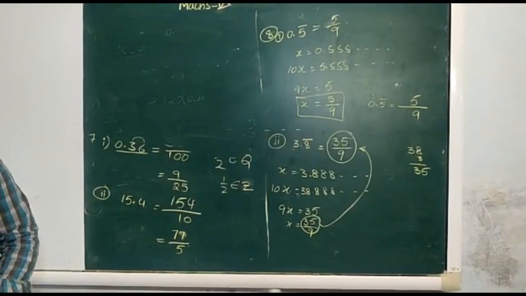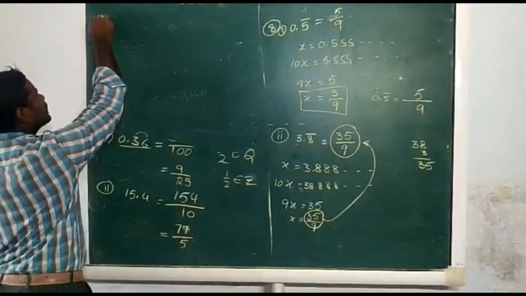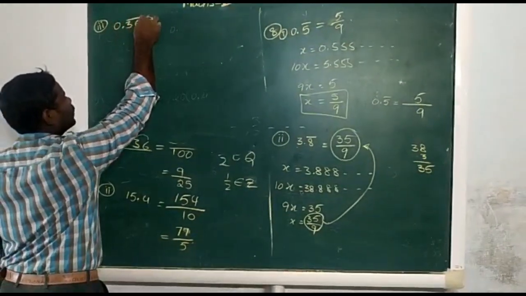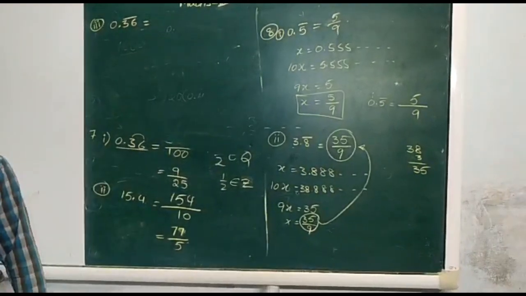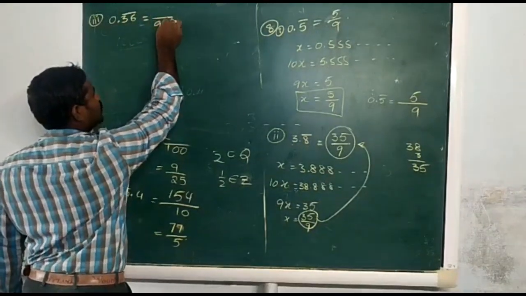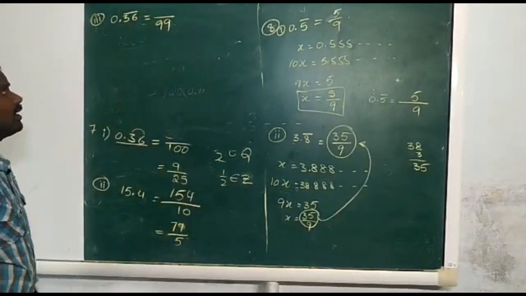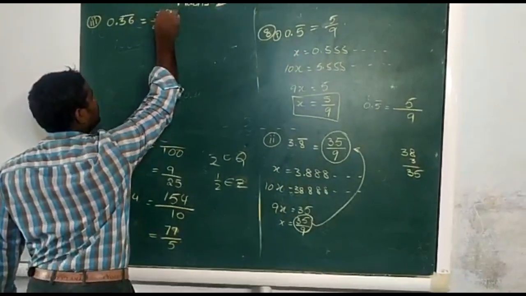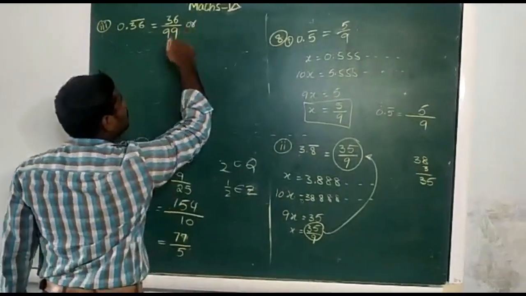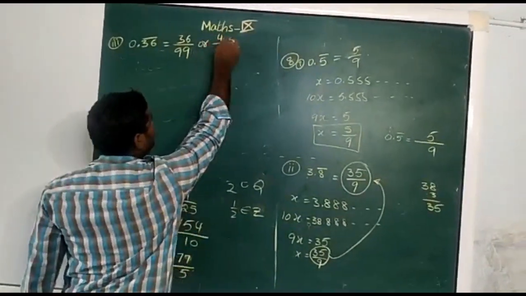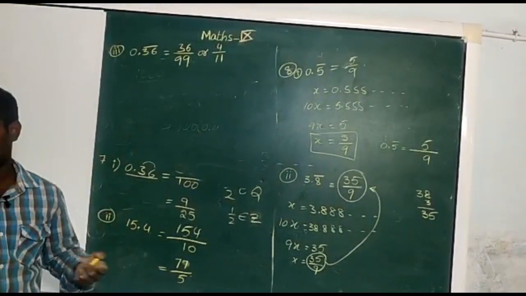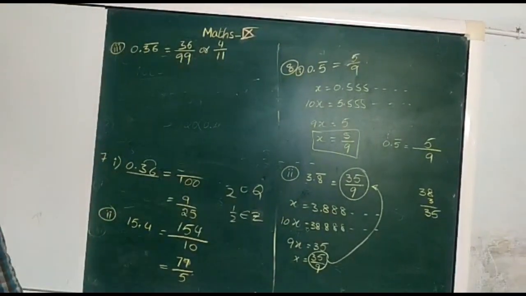That is the third one, 0.36 bar. Now two numbers are repeating, that means two 9s, 99 in the denominator. In the numerator, the number 36. Now if you simplify this, the 9 table is cancelled: 9 4s are 36, 9 11s are 99. So 0.36 bar can be written as 4 by 11.